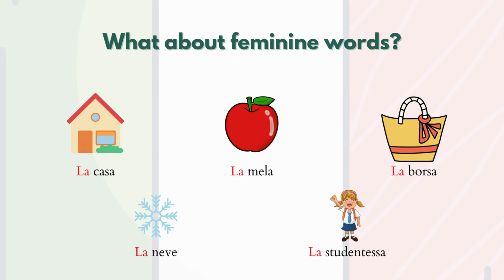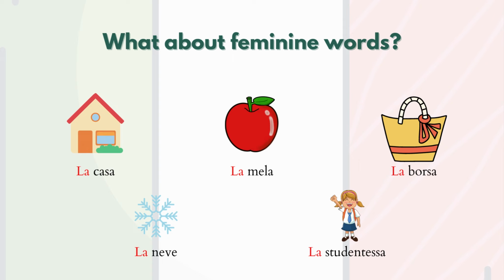Let's focus especially on the word studentessa because this word begins with the sound S plus consonant, but still takes the article la. Therefore, unlike masculine words, in the feminine form, we only make a distinction between words starting in consonant and words starting in vowel.